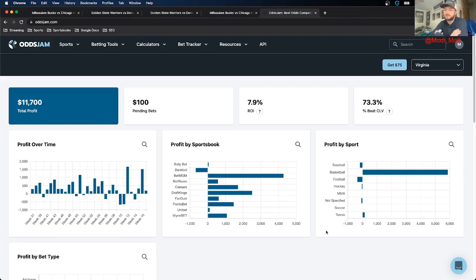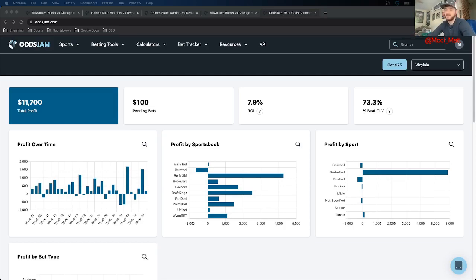Couple things to note before I get started. What you see on the screen here is just my homepage from using OddsJam, and every screen that I'm going to show you today is going to be completely free to use. If you've never been to the OddsJam website, what I'd recommend is just clicking the very first link in the description. It's literally just oddsjam.com, and you can follow along with exactly the process that I lay out in this video. Everything, like I said, is free. So if you've never used the site, this would be a good way to start.